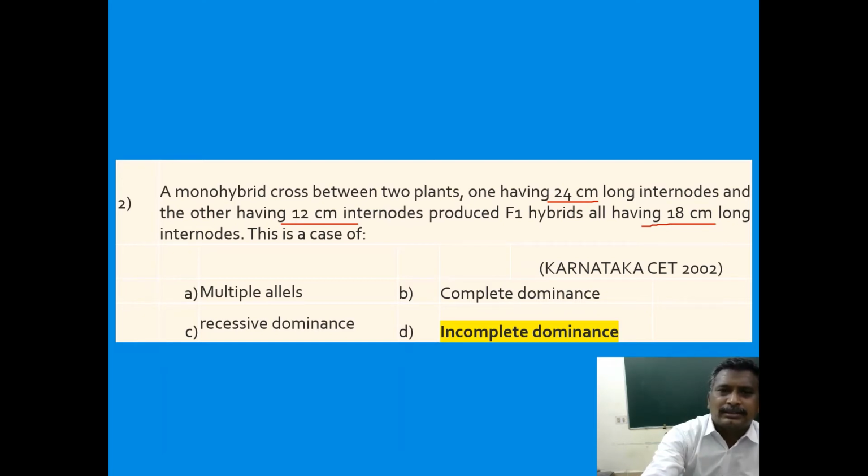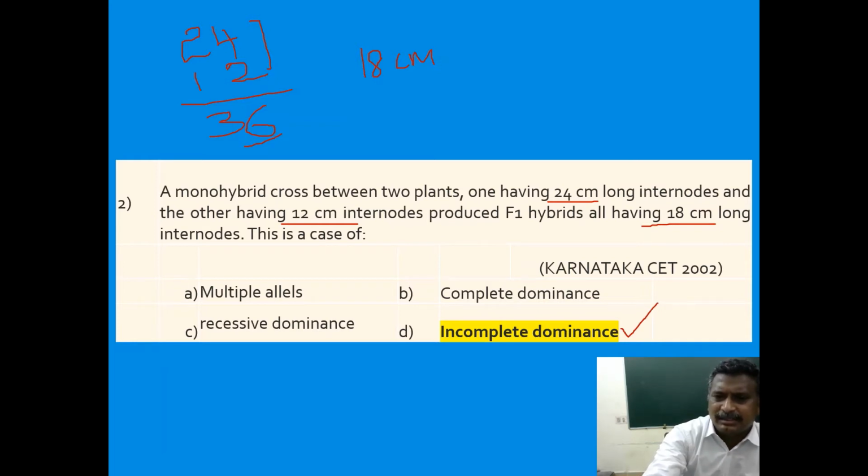So 24 centimeter and 12 centimeter are the two characters present in the parents. Now the 18 centimeter long internode character developed in the F1 hybrid is exactly intermediate to these. Hence it is said to be incomplete dominance.